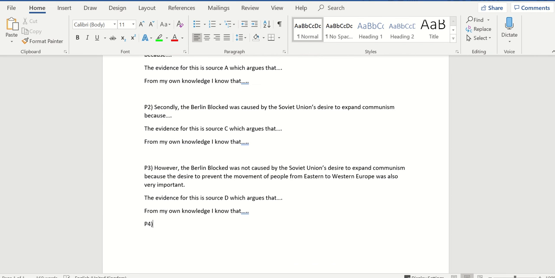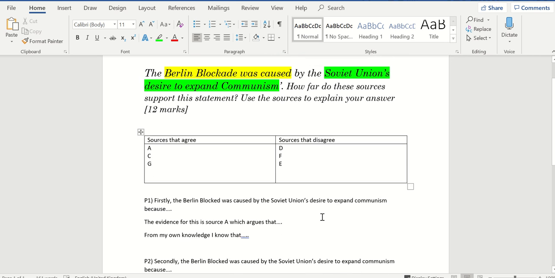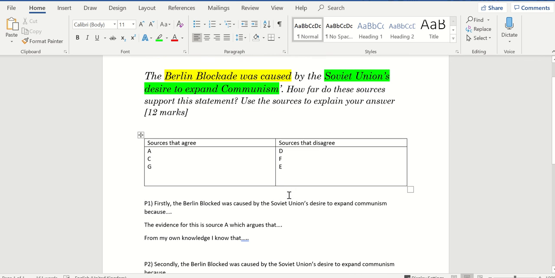So paragraph 4, I'm going to do a conclusion here. I'm going to give my opinion. So you're leading like you would an essay, really clear points, using the sources, your evidence, and your own knowledge.